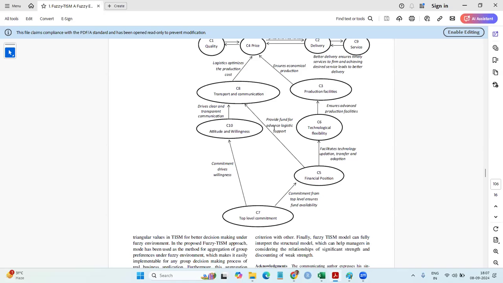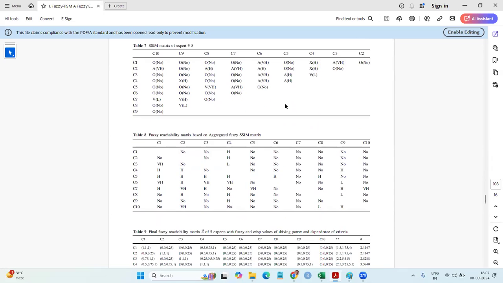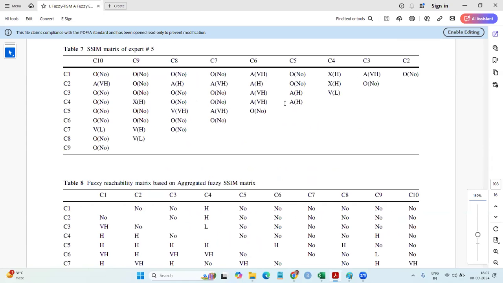Why? Check it out again. Had it been C5 to C10, and 10 to 8 possible, then it's okay. 5 to 6, there is an arrow, but 6 to 8, there is no arrow. I was checking the arrow 5 to 10 and 6 to 8. If there is this arrow, then 5 to 8 will be eliminated. 5 to 10 and 6 to 8. Help me in checking this. Check this one out. This is overall.